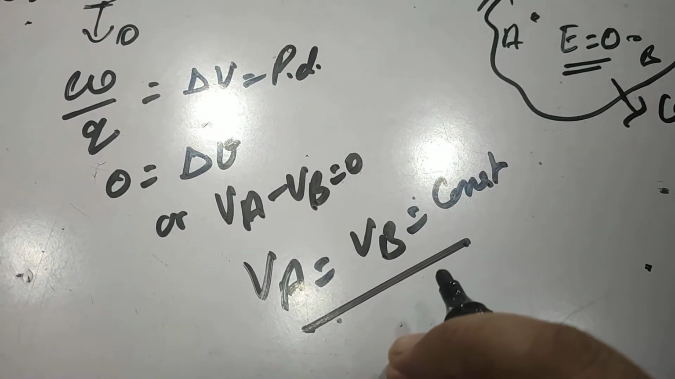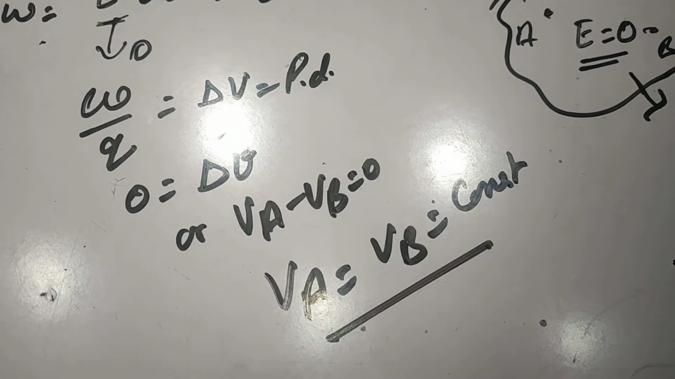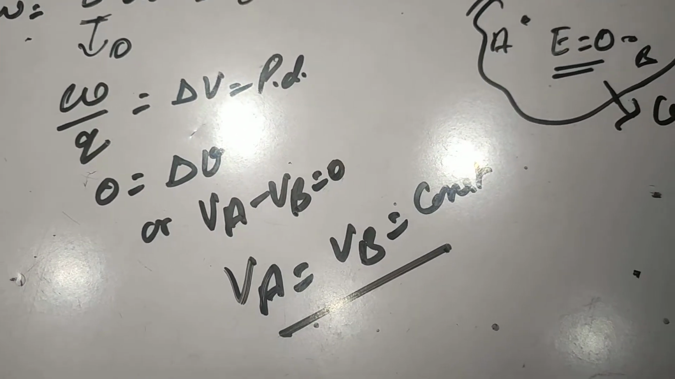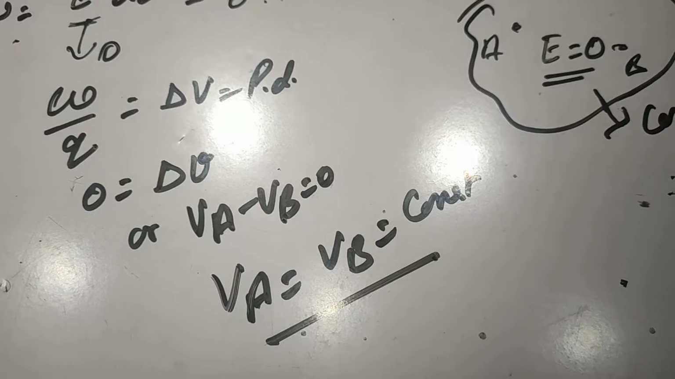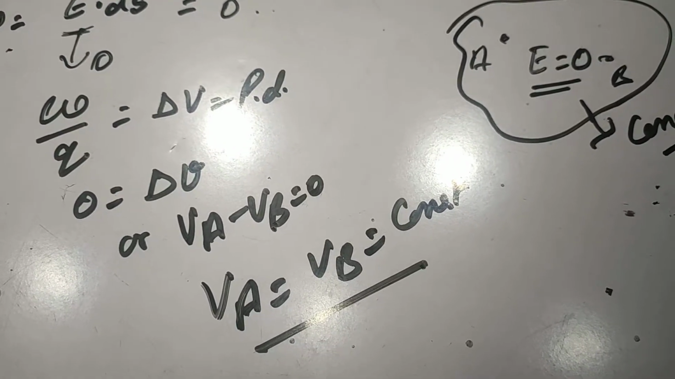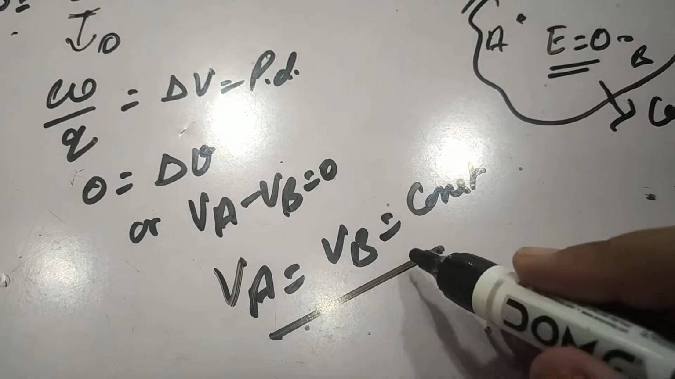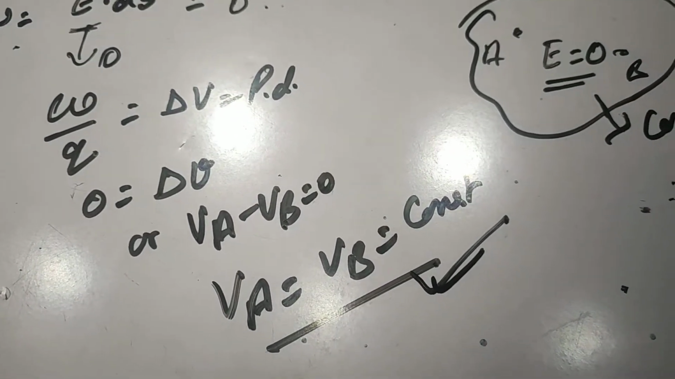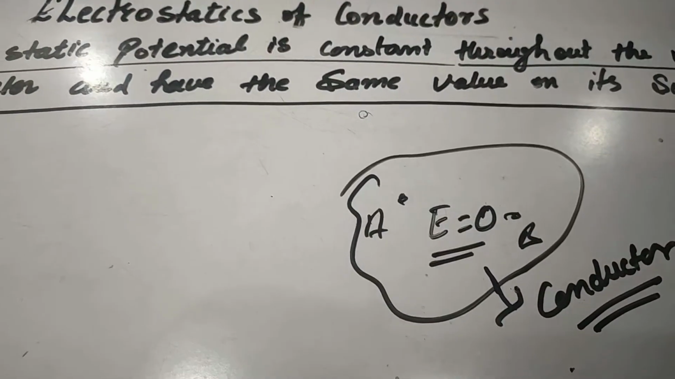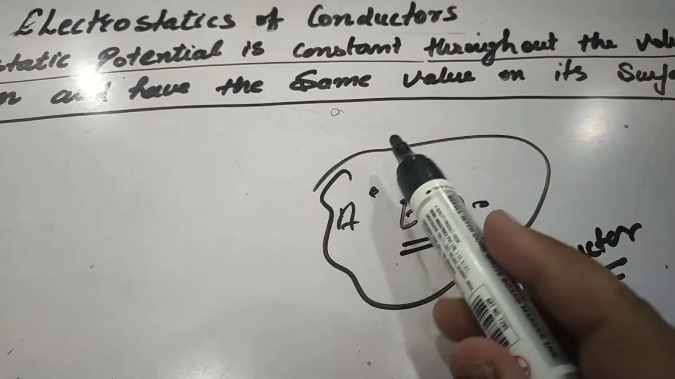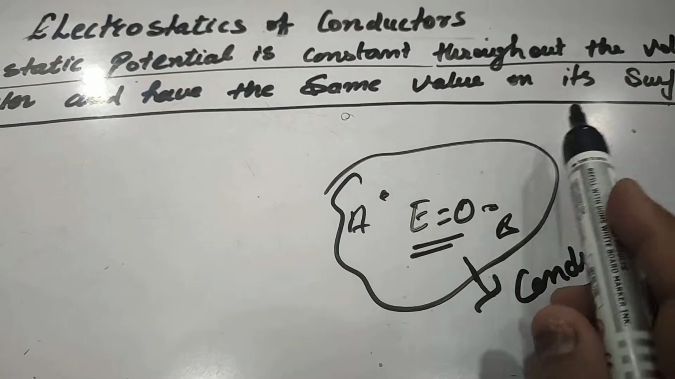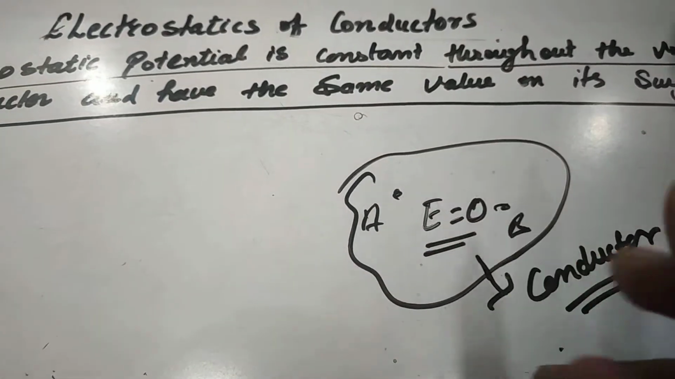From this, one question can also be cleared: is it possible that the electric field inside the conductor is 0 but it has some constant value of potential? We can prove this also by this point. The second part is to prove that electric potential at the surface is also constant.